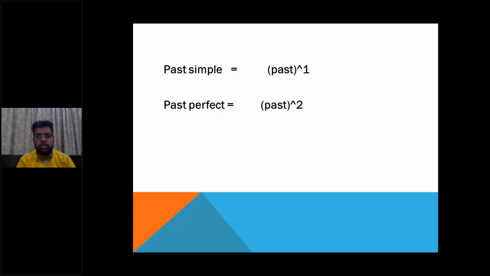So we do not make use much of the future perfect tense, but we make use of the present perfect and the past perfect tense very often. Now I want to tell you that we have three tenses: the present tense, the past tense, and the future tense. And in the past tense, we have the simple past and the past perfect, followed by the past continuous, and later on past perfect continuous.